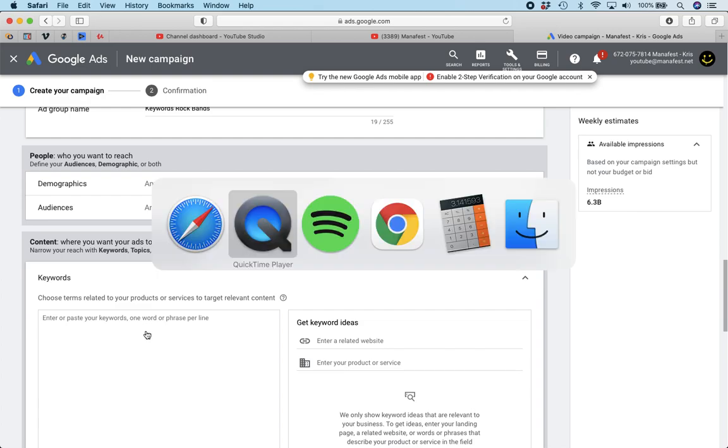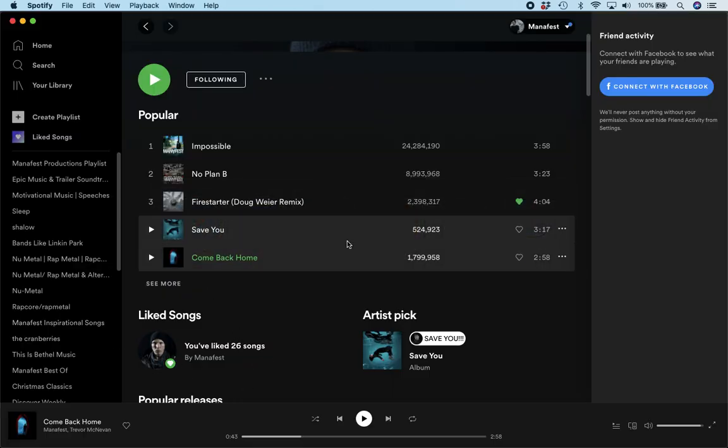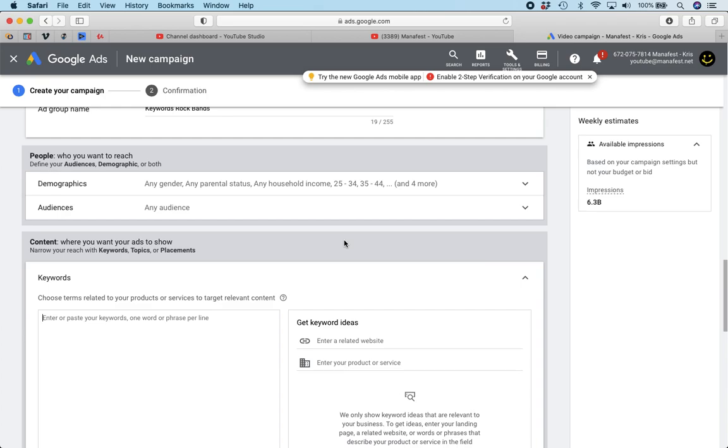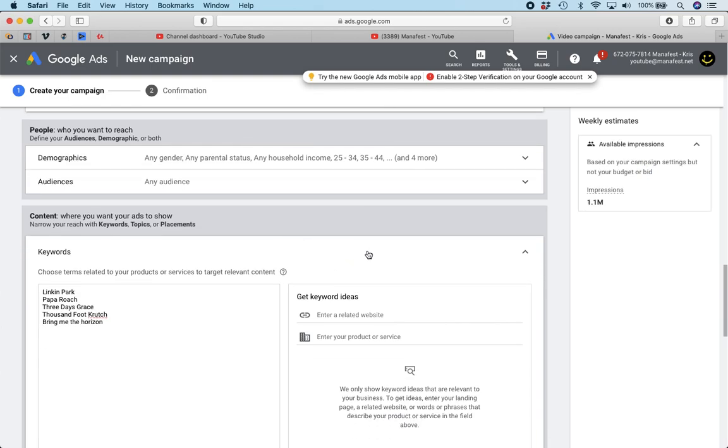Well, I want bands that sound like me, okay? And I get compared. I'm a rock artist, and this is going to be a rock ad, so I'm going to do Linkin Park. I'm going to do Papa Roach. I'm going to do 3 Days Grace. I'm going to do 1,000-Foot Crutch. I'm going to do Bring Me the Horizon. How about, who else could I do that's similar to me or I get compared to? Just trying to think. I could do Limp Bizkit. There's probably some other ones I could think of, but that should be pretty awesome.